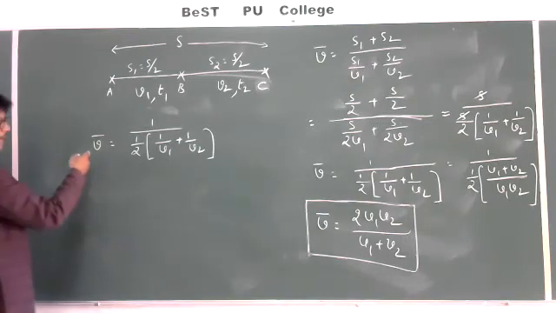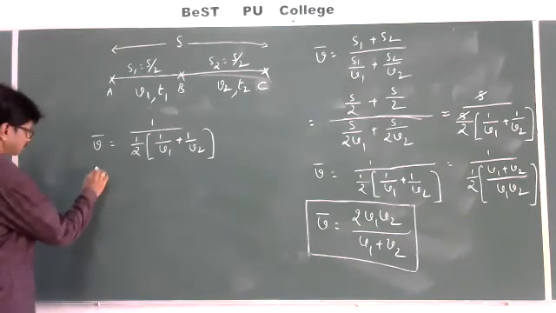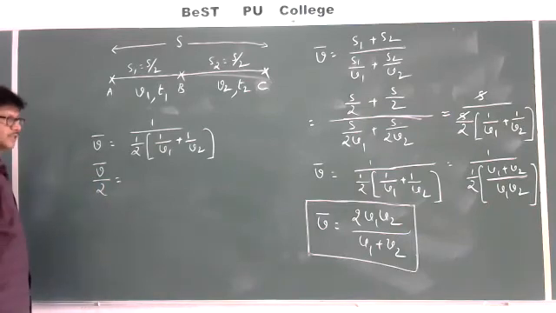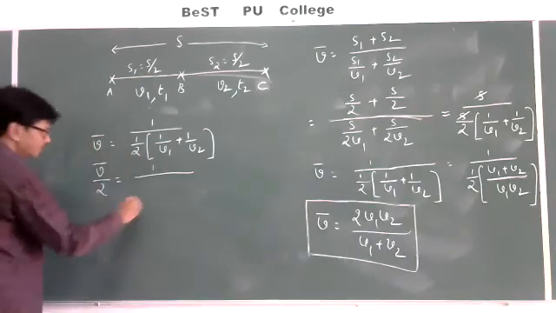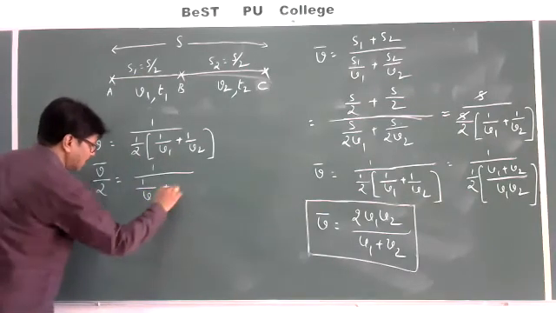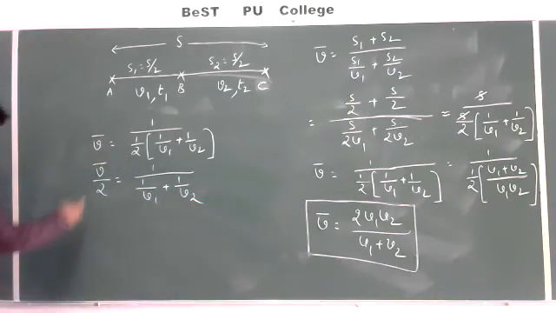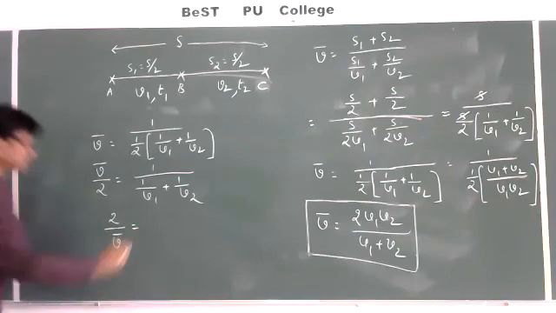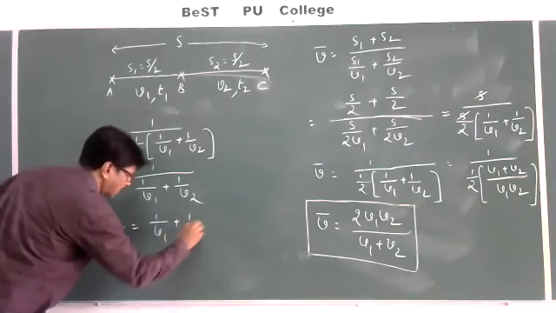If I cross multiply, V bar by 2 is equal to 1 by 1 by V1 plus 1 by V2. I want to generalize this formula now by taking the reciprocals. 2 by V bar is equal to 1 by V1 plus 1 by V2.